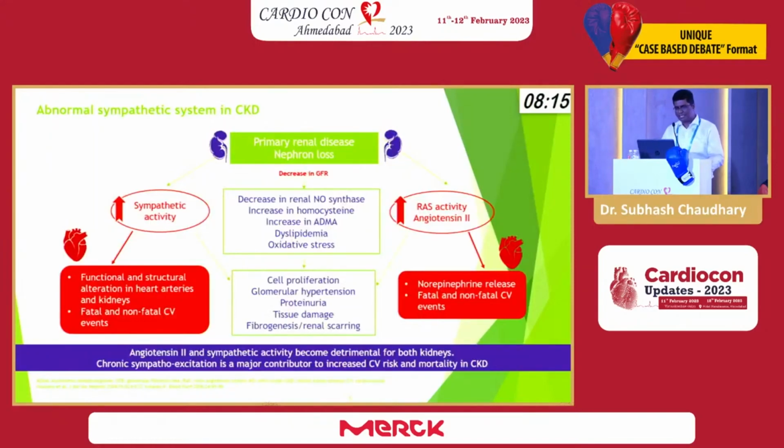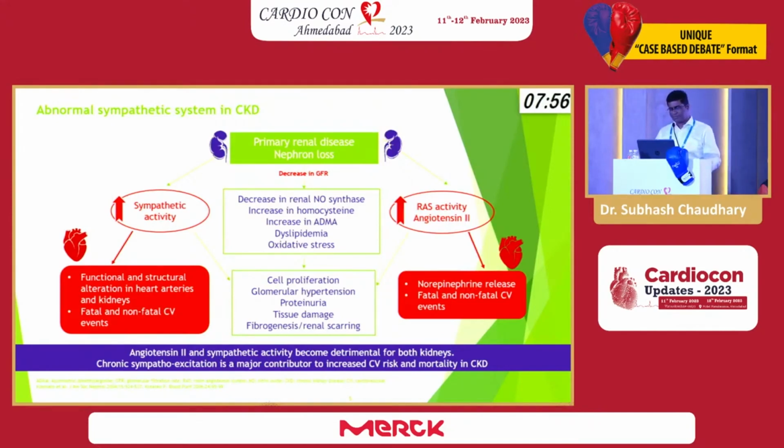What is the CKD pathophysiology? There is an abnormal sympathetic system in CKD, which increases sympathetic activity, ultimately leading to functional and structural alteration in the heart, artery and kidney, which leads to fatal and non-fatal CV events.